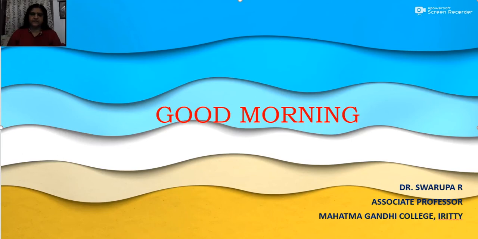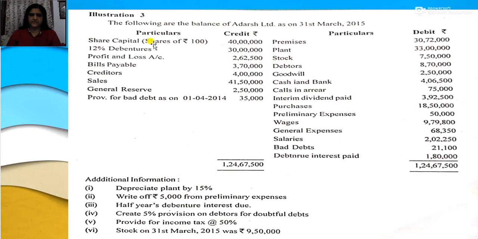Good morning. Today we will discuss another problem on final accounts of companies. So let's see the question. So this is the question. I'll read. The following are the balances of Adarsh Limited as on 31st March 2015. Now the various credit balances and the debit balances are given.